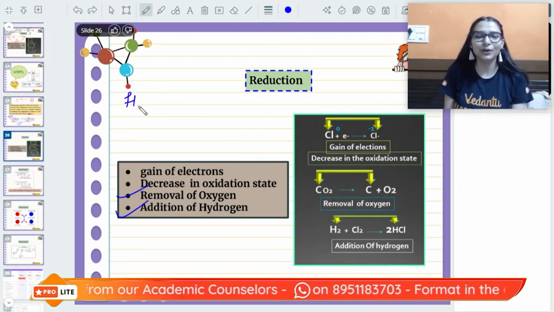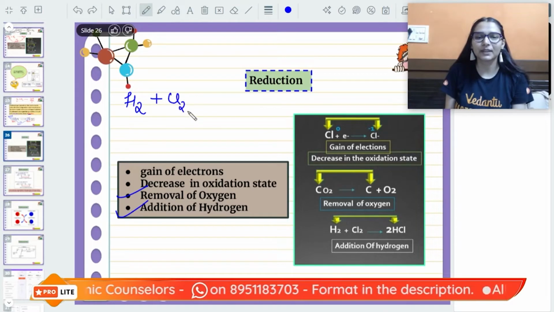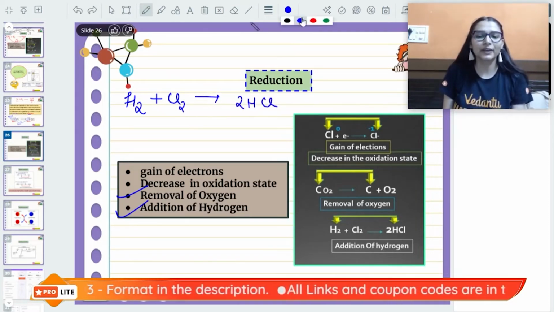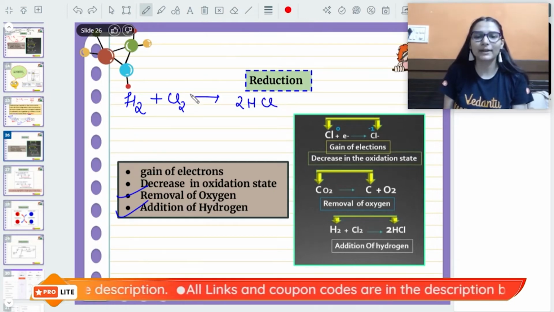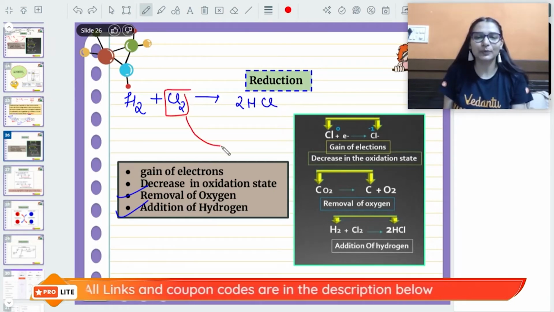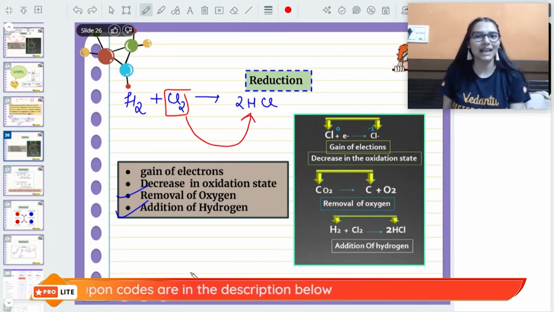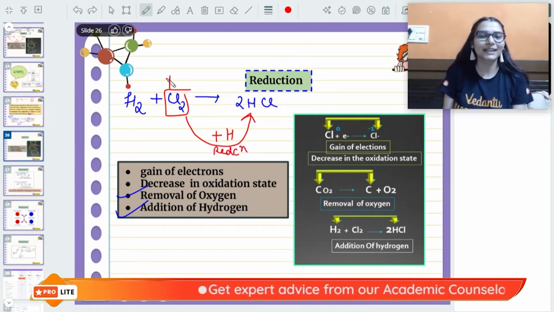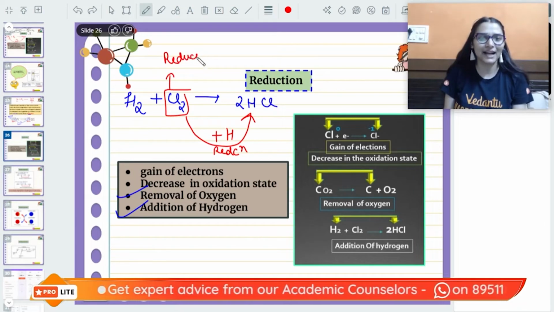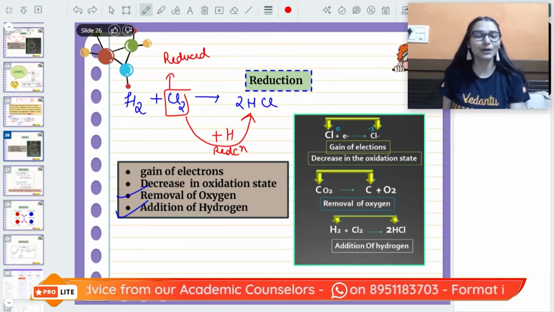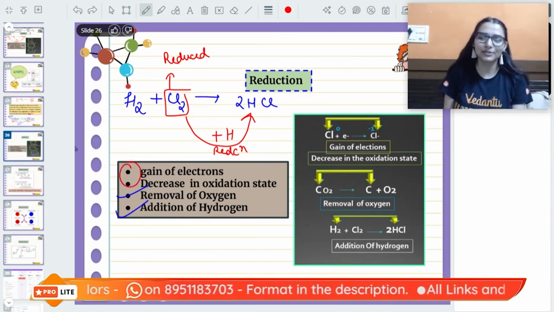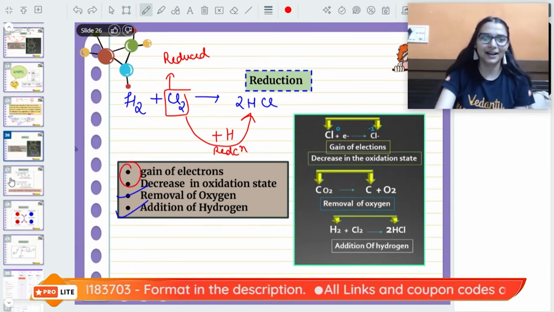Addition of hydrogen, see, we have H2 reacting with chlorine to give hydrogen chloride. So if you pay attention over here, what is happening? Chlorine has been converted to HCl. So addition of hydrogen, that is nothing but reduction. Chlorine is reduced in the reaction. Can you do it? Easy peasy lemon squeezy. In terms of electrons and oxidation state, I will tell you now. Okay, very good.